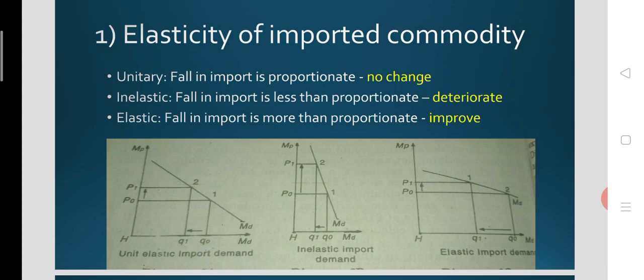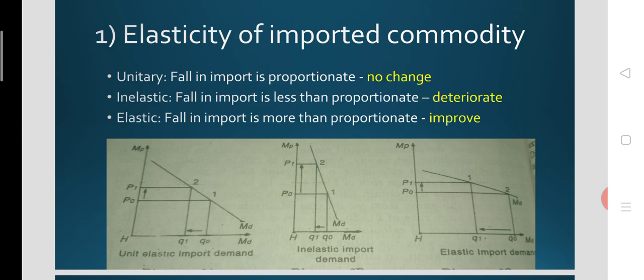As you know, devaluation is the reduction in the value of the domestic currency in terms of foreign currency. That means the domestic currency value declined, so the import price has increased from P0 to P1. When price increased from P0 to P1, the quantity demanded just declined from Q0 to Q1.